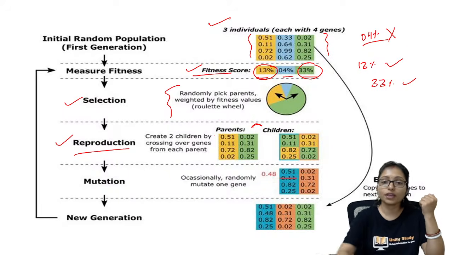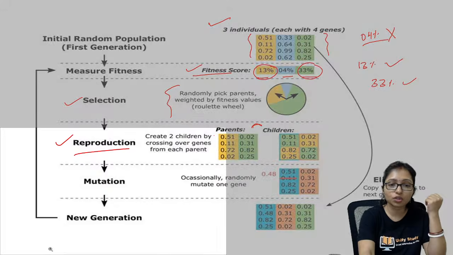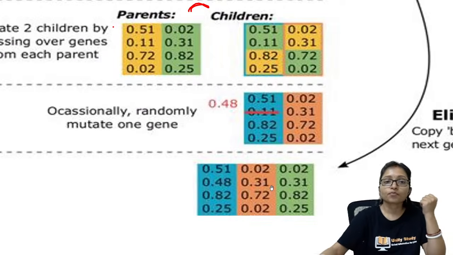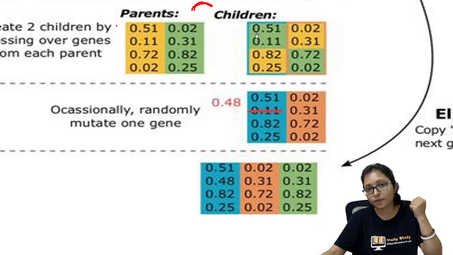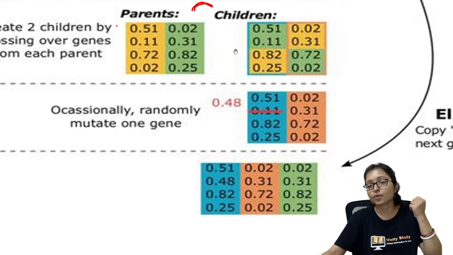After that, I am zooming in a little bit so that you can understand this part. You can see here the parent crossover is going on. How is the crossover going on? 0.51 and 0.11 are here, and after that 0.72 and 0.02 are coming here. Again, from this area I am taking this one, and from this area I am taking this one. This is called the crossover.